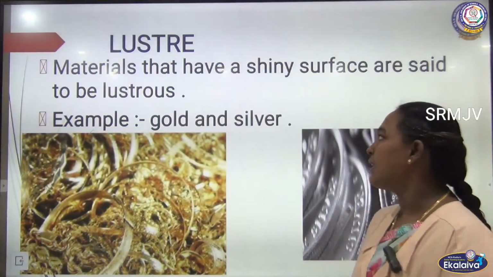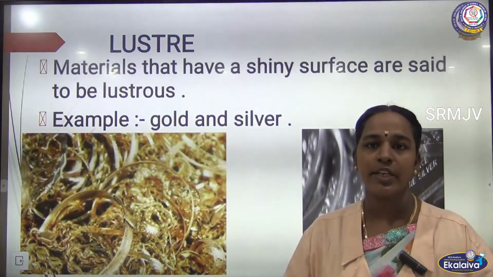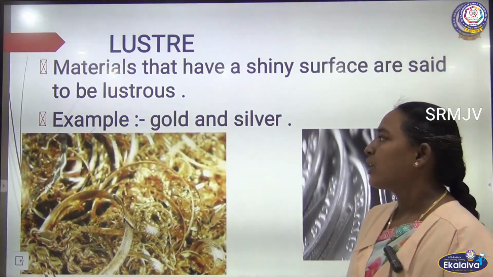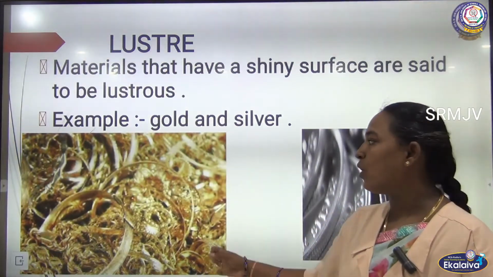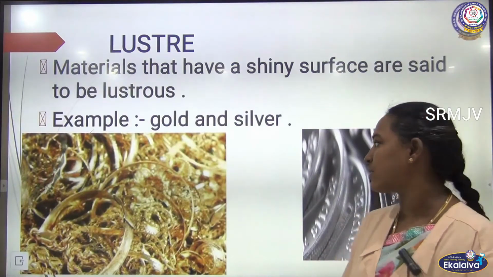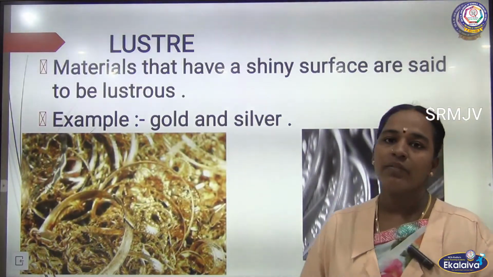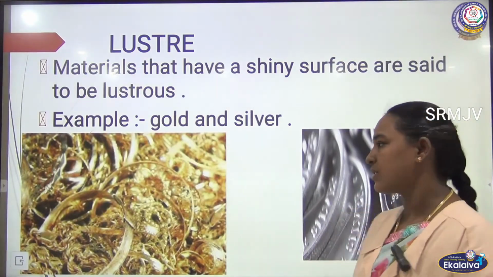Lustrous: materials that have a shiny surface are said to be lustrous. You can see gold, silver, diamond. Using gold, we prepare jewelry and decorative items. And silver, we prepare decorative items as well as jewelry.